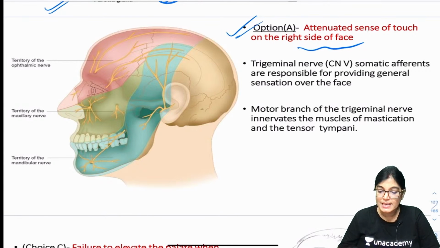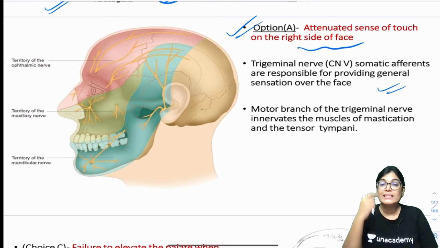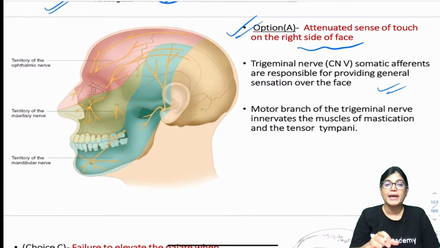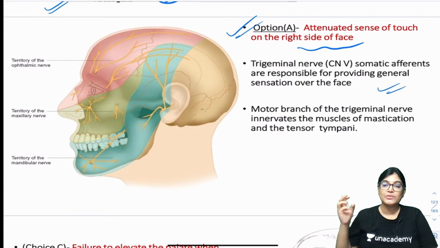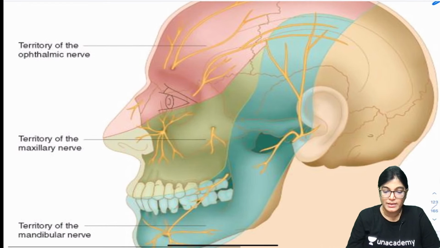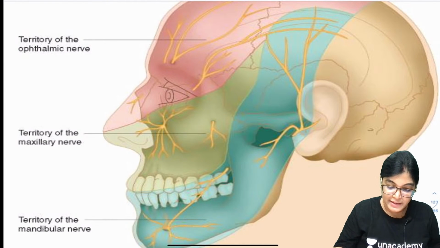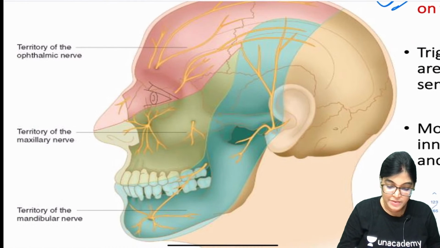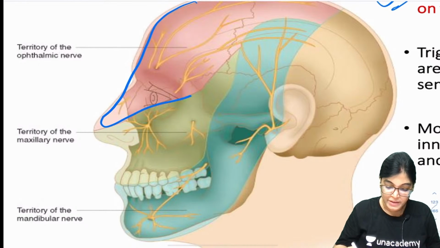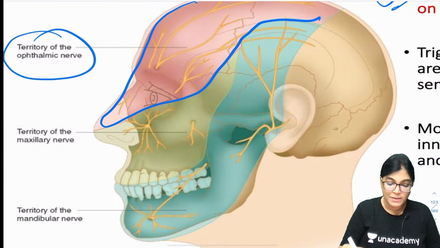Now the other thing is the trigeminal nerve. When the trigeminal nerve is involved, the sensation, please see this diagram. The trigeminal nerve has three divisions. What are they? Ophthalmic, maxillary and mandibular. So let me highlight this diagram. What you can see is that this whole area is the territory of sensory innervation of the ophthalmic nerve.